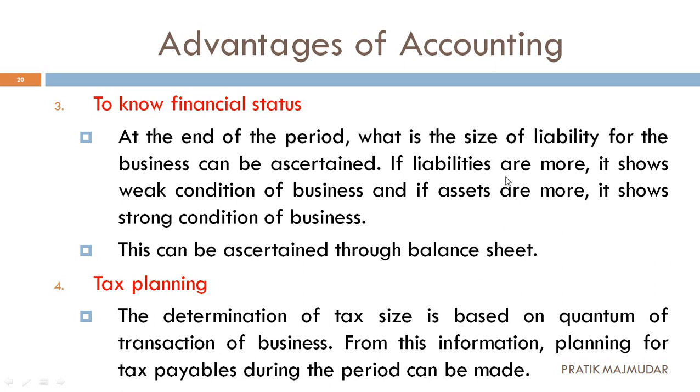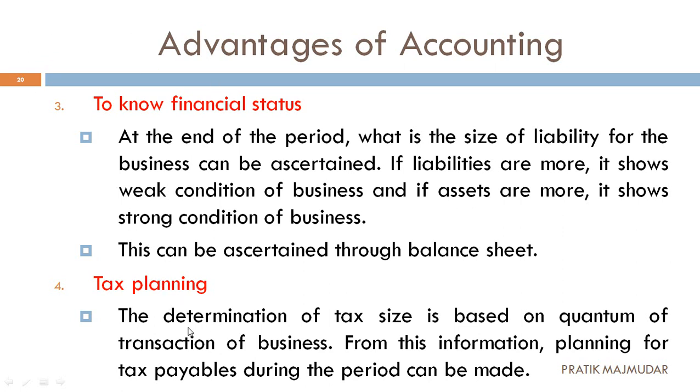But if the assets are more, then it shows the strong condition. If the strong condition is there, then you are able to understand our business is making good profit. And if the liabilities are higher, then it ascertains that we are making or we are going to make the loss. So we can know the financial status with the help of this.